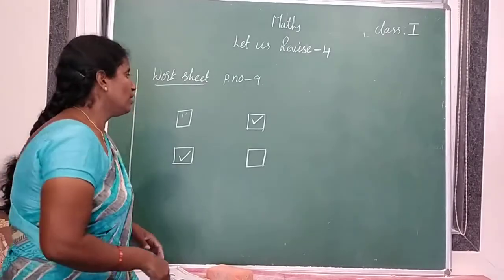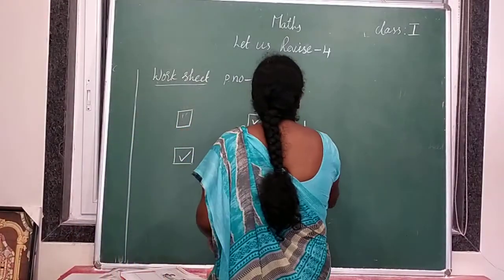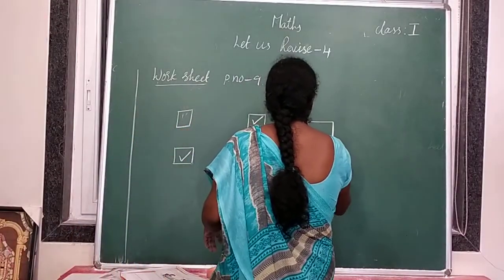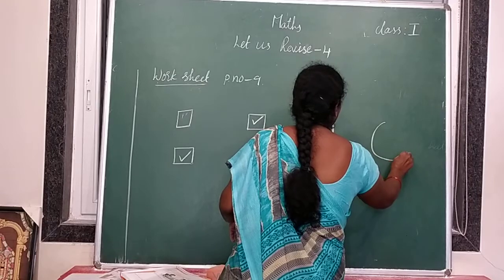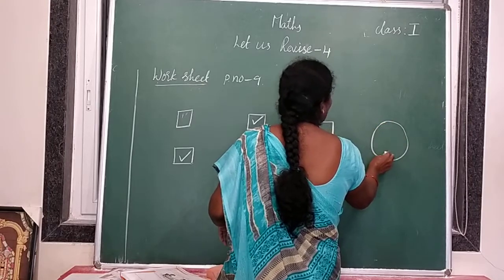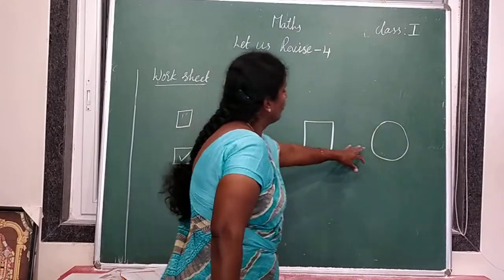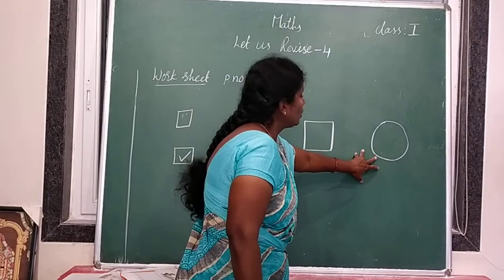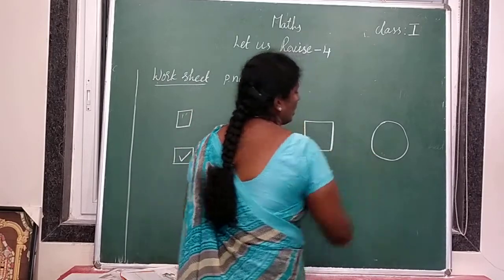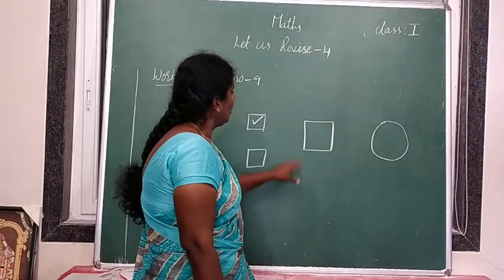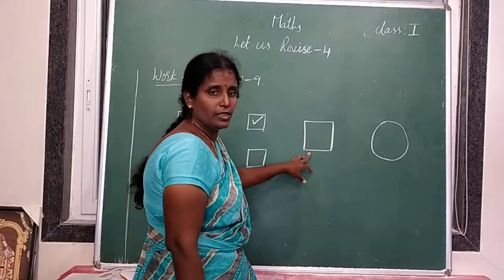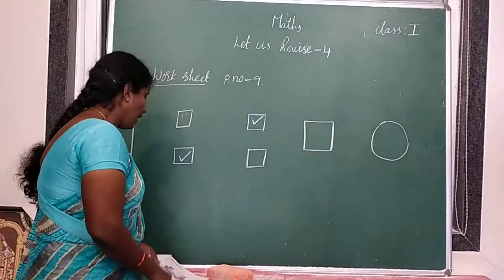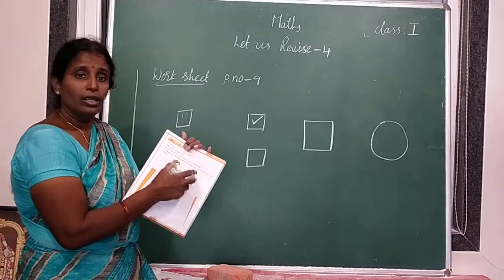Understood? So, for example, you drew a square and your partner drew this shape. Then you have to tell the name of this shape. So, what is the name of this shape? Circle. And this is square. So, you have to tell the name of the shape.